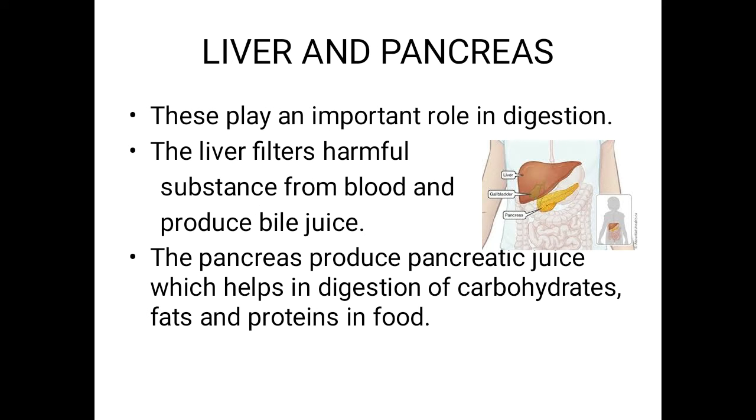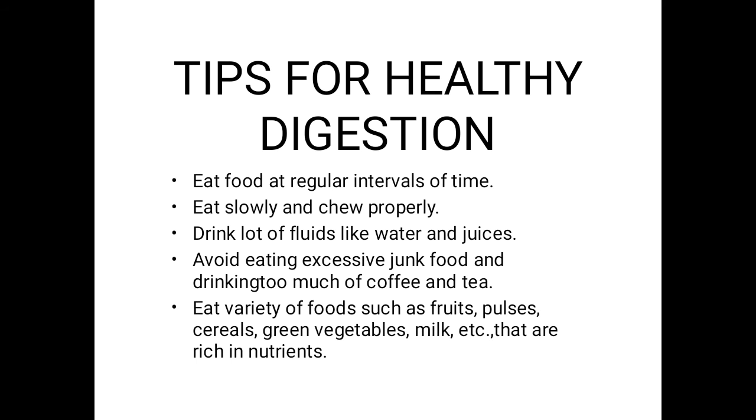In this process, the liver and pancreas play an important role. The liver filters the harmful substances from the blood and produces bile juice. The pancreas produces pancreatic juice for the digestion of carbohydrates, fats and proteins.